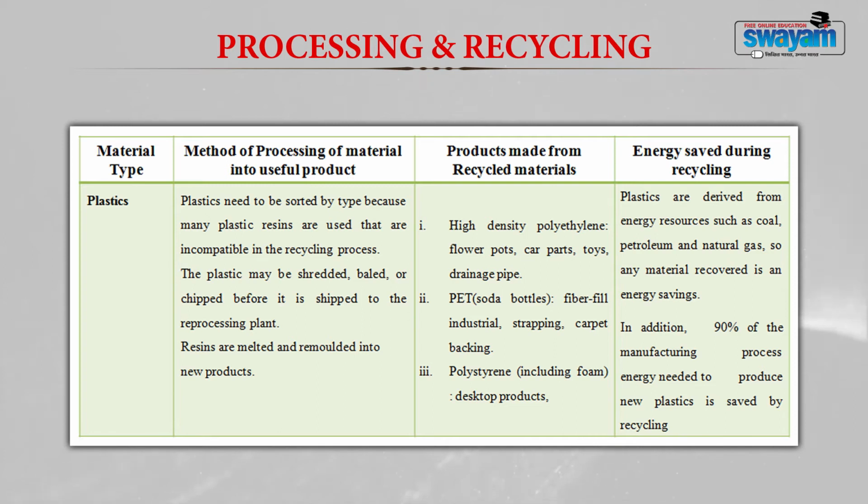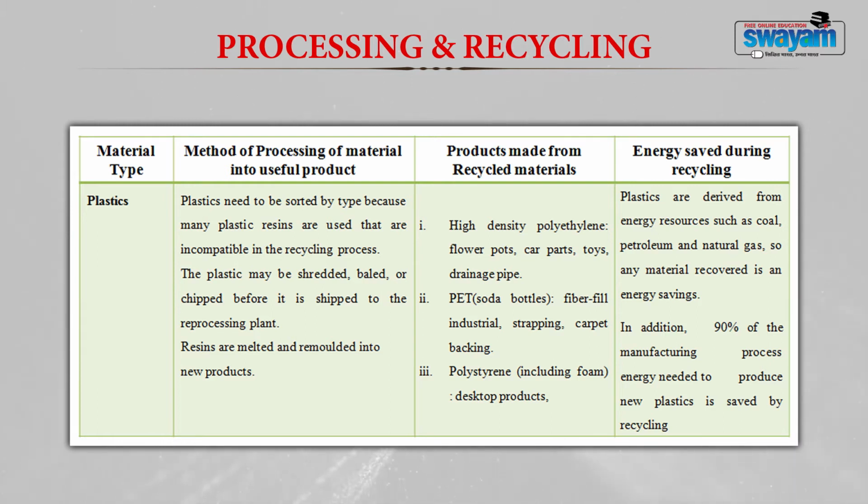A number of different products can be made from recycled plastic. High density polyethylene can be used to make flower pots, different car parts, even toys, drainage pipes, etc. PET plastics can be used to make fiberfill, industrial strapping, carpet backing, etc. And polystyrene, including foam, can be used to make different desktop products.